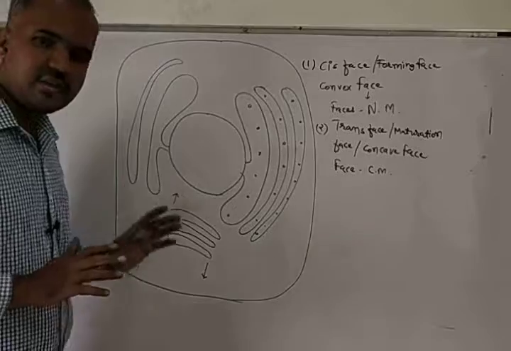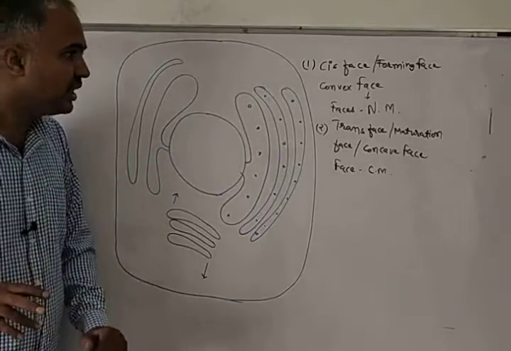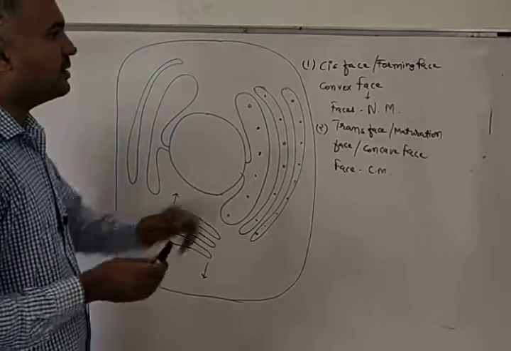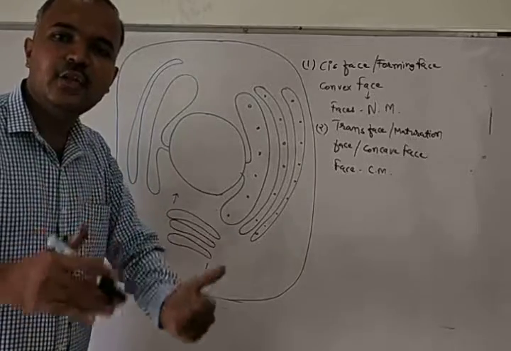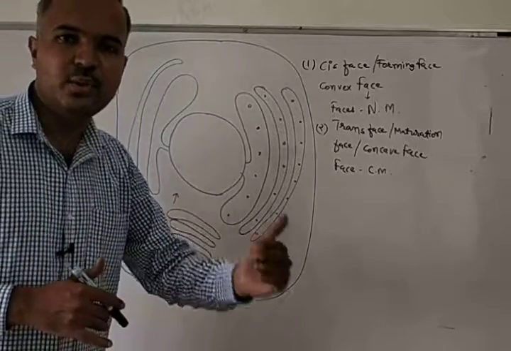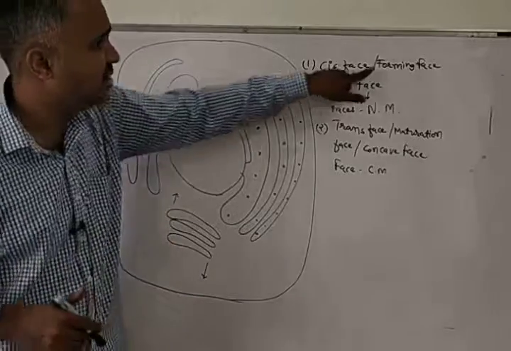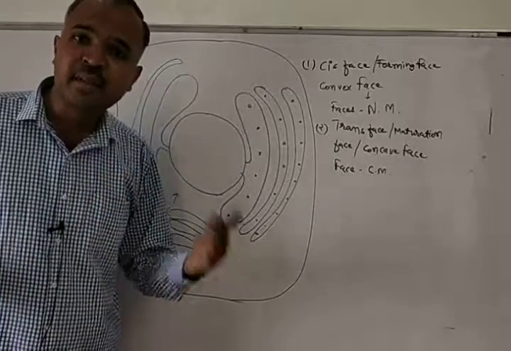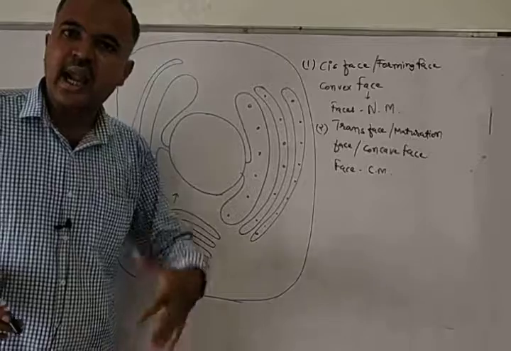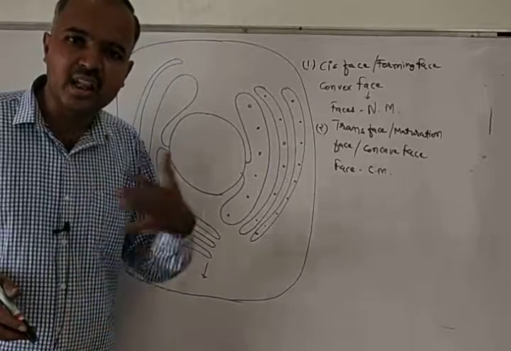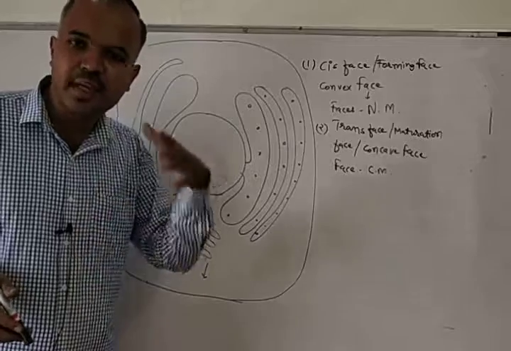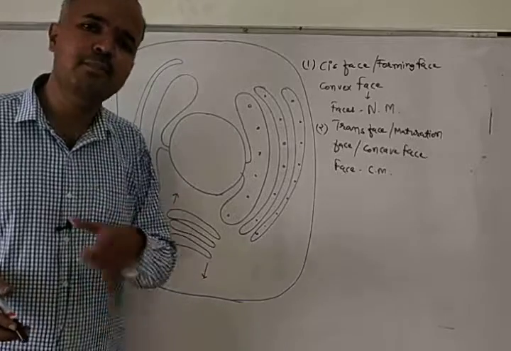Okay. So let's talk about both these phases in detail. The cis phase is also known as the forming phase. Why? Because the Golgi body at this phase is continuously being formed. That's why it is known as the forming phase.